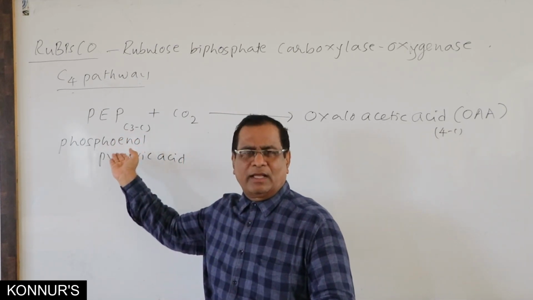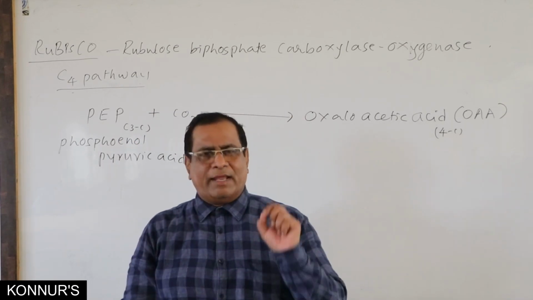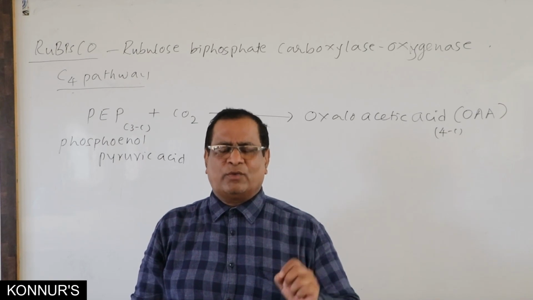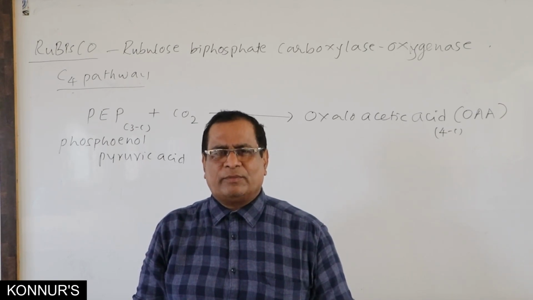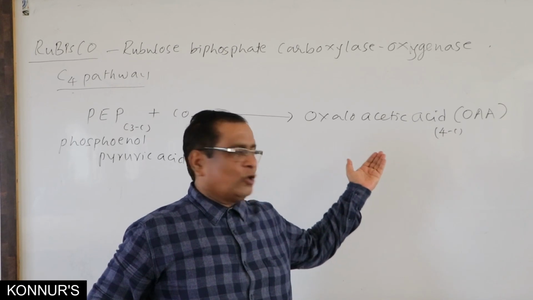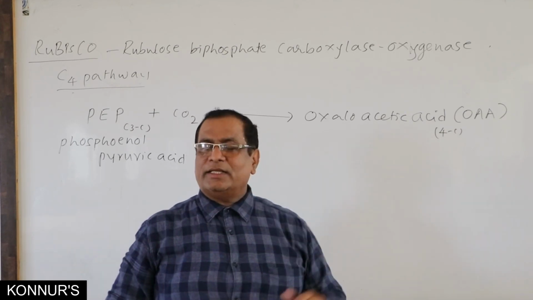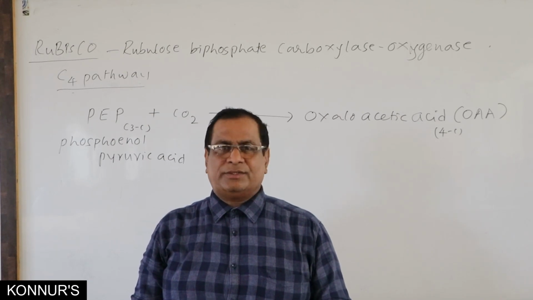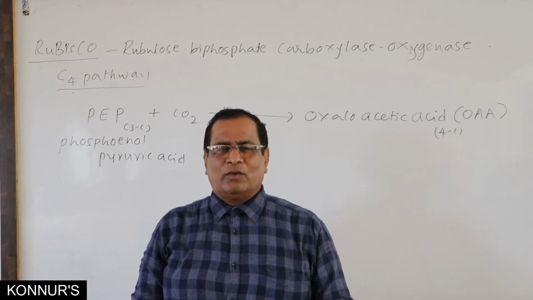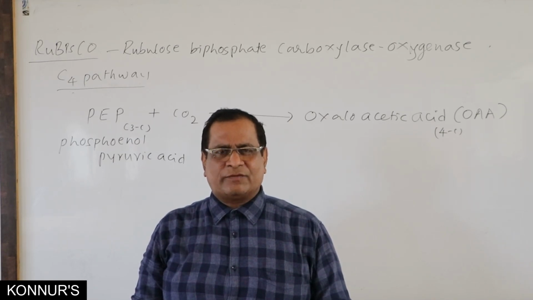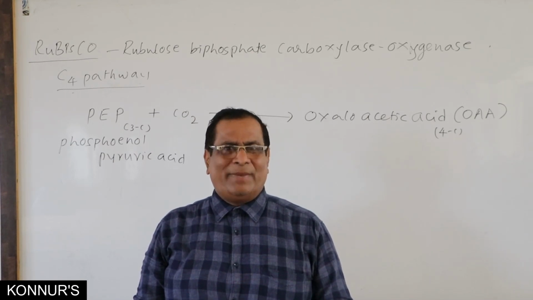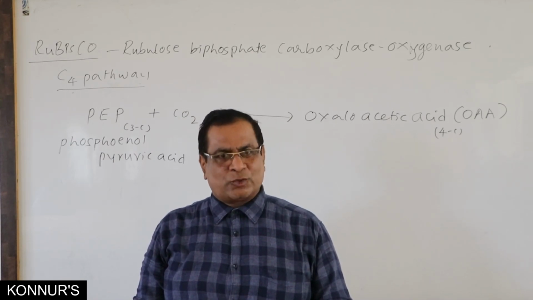PEP, having 3 carbons. Name the first stable compound formed during C4 pathway, that is oxaloacetic acid, having 4 carbons. And I have just mentioned C4 pathway which is taking place in dry deciduous forest, and also the graminea members like maize, sorghum, even sugarcane.